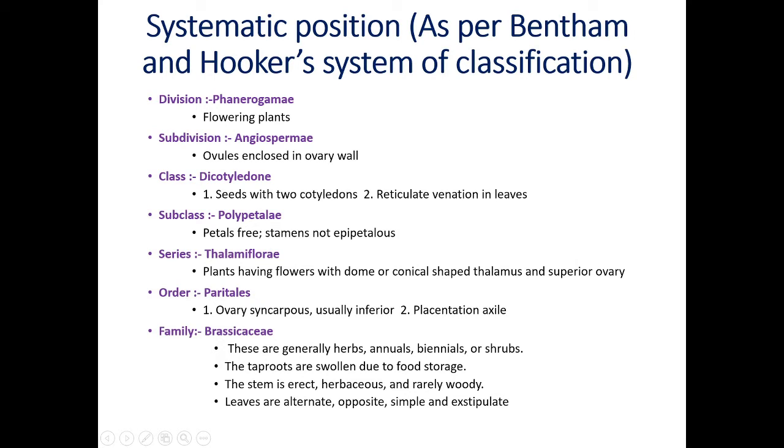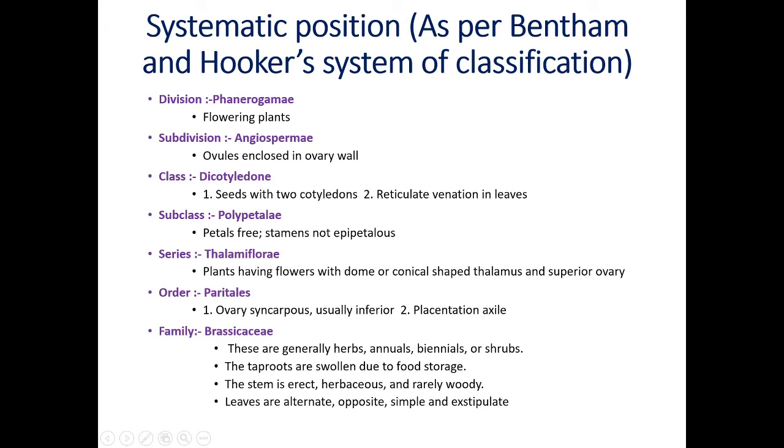The tap roots are swollen due to food storage. The type of root system is tap, but at the base they become swollen due to the presence of food storage. The stem is erect, herbaceous. Herbaceous means green and soft. The stem is very delicate, green and soft. That condition is called herbaceous, and rarely woody. Leaves are alternate, opposite, simple and exstipulate.